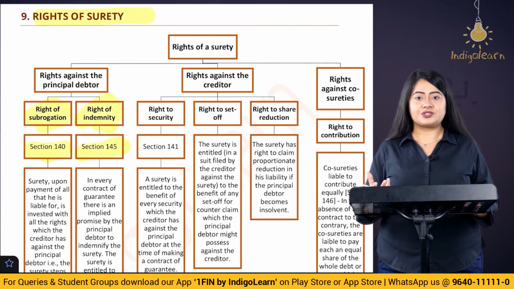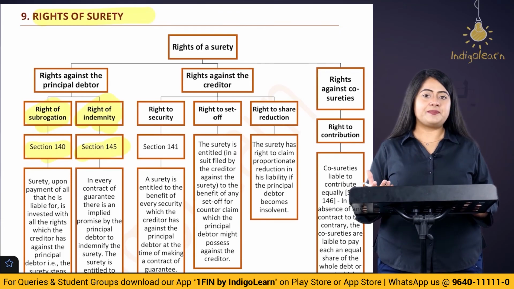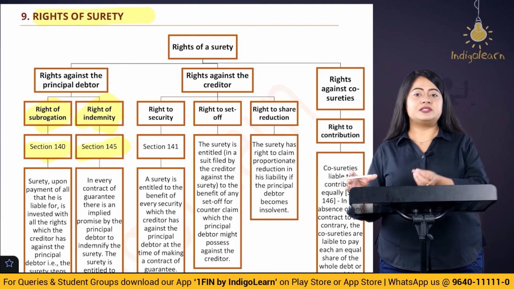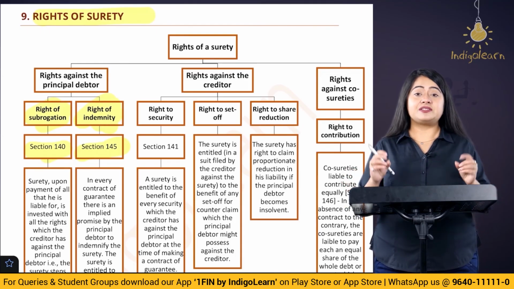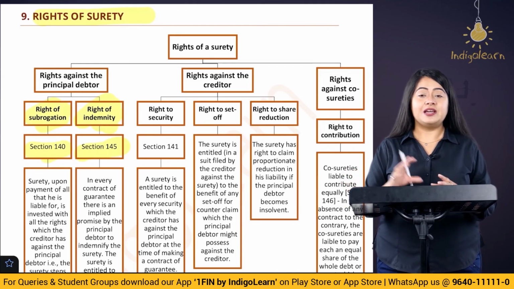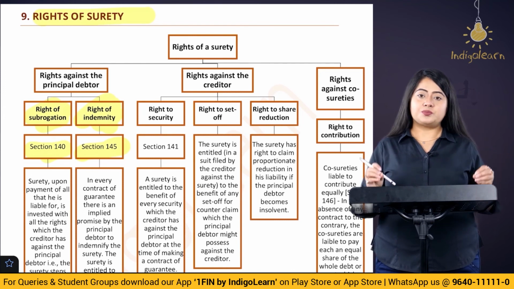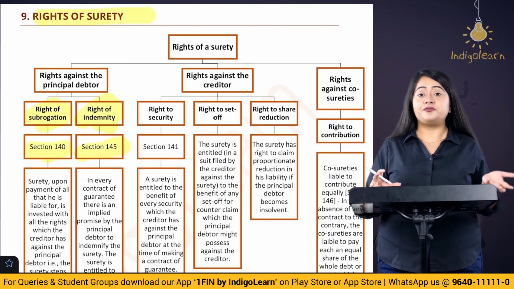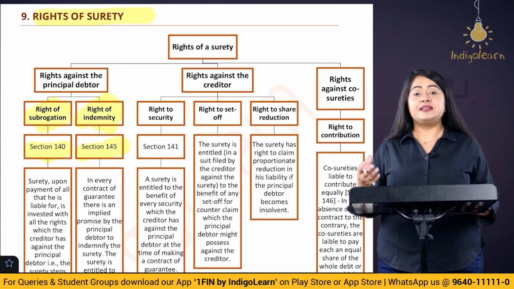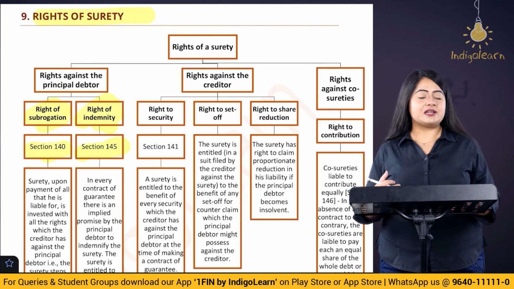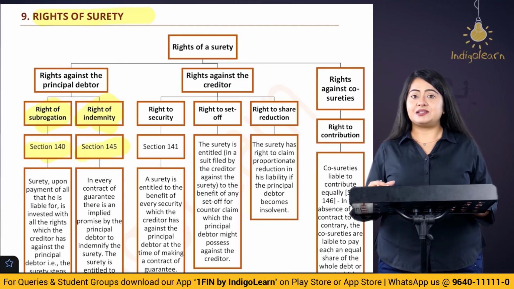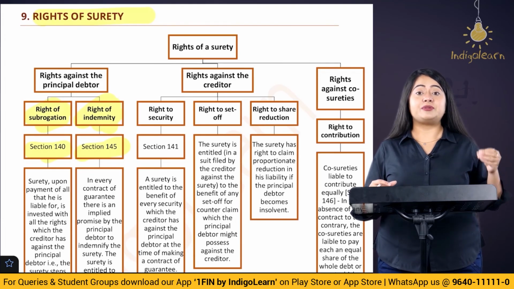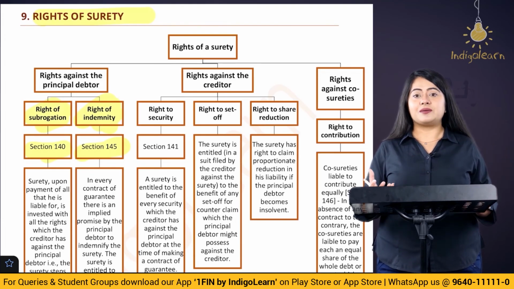We have understood the contract of indemnity. What is a contract of indemnity? It means any losses, damages which are incurred by one party, the other one compensates for it, right? So in this case, there is an implied contract of indemnity between the surety and the debtor. If the debtor has made a default and the surety has to make the payment, then later on he can collect all of that amount, losses, damages which he has incurred, from who? From the debtor, right? So here the debtor becomes the indemnifier and the surety becomes the indemnified.